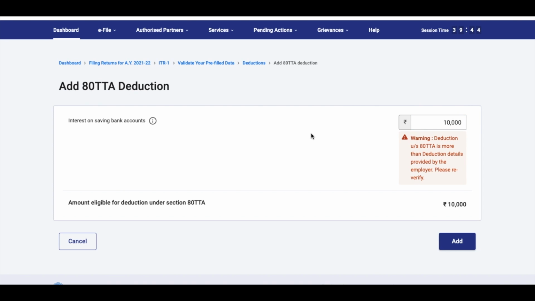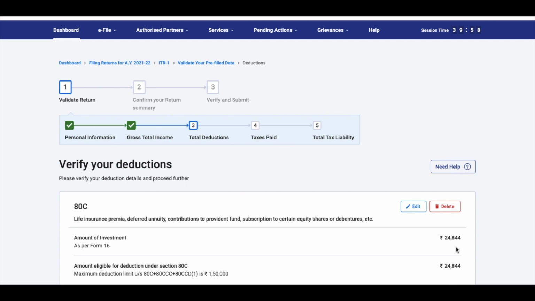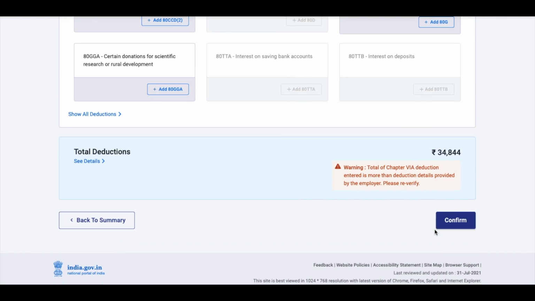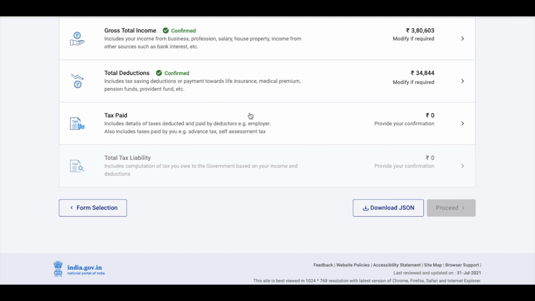Now, of course, here it's saying that you have not submitted this deduction to your employer, which is absolutely fine. Why? Because I had not given my savings account interest to my employer as well. So that was not as per Form 16. Remember, in your income tax return, anything that you're claiming which is apart from your Form 16, it will show you this error. But if you have proof that this information is correct and this deduction is eligible to you, you can just go ahead and claim it. You need not worry.